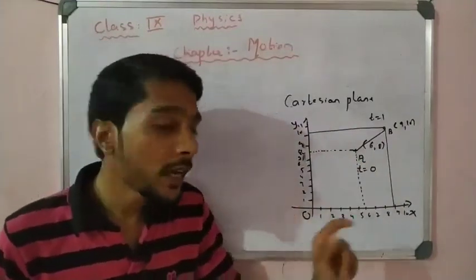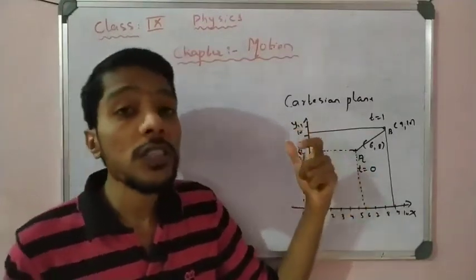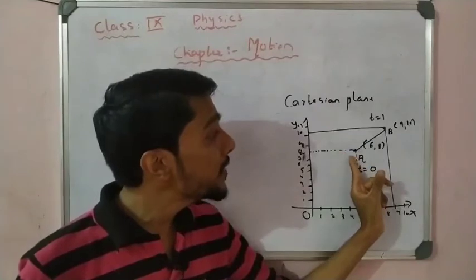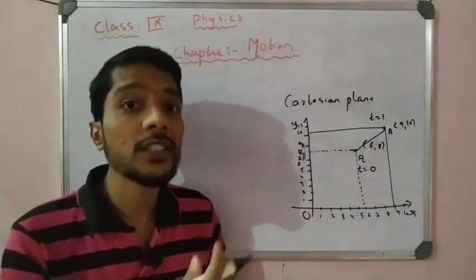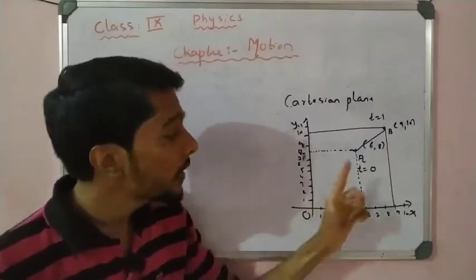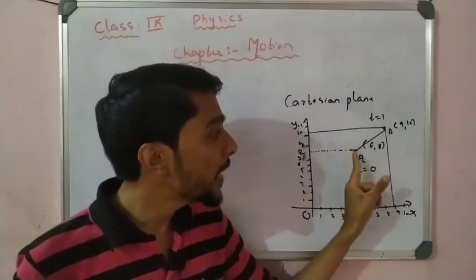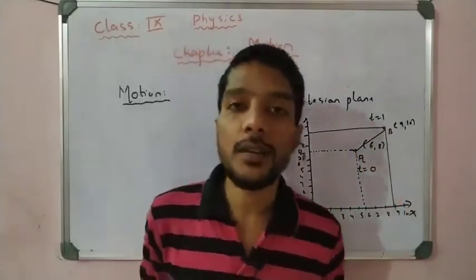So what is motion? Motion is defined as the particle occupying a different position at different instants of time. When the time changes, the particle also changes position. So a particle changing its position as time changes is called motion.